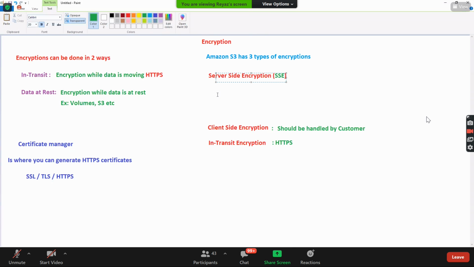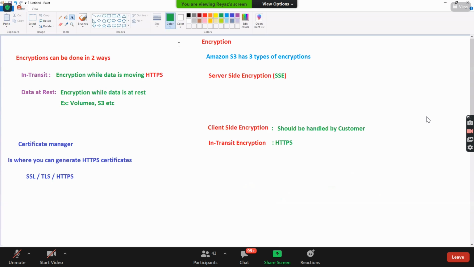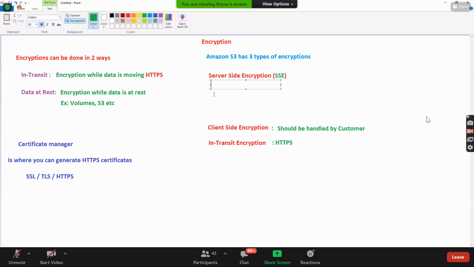Okay, so these two are common. Now let us talk about server-side encryption, SSE. Here also we have 3 types of encryption. We call them SSE-S3, SSE-KMS, SSE-C. Thus, we have 3 types of encryption in server-side encryption.